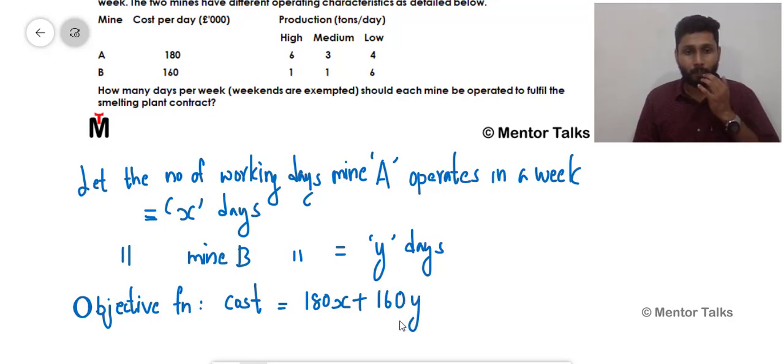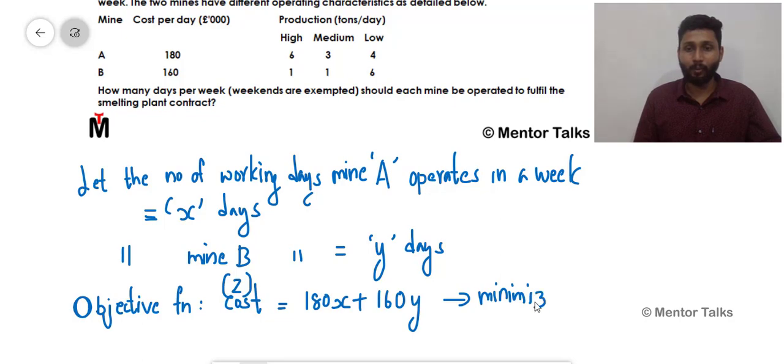So therefore you can see that our cost function, if you want you can represent it by any variable. Let's say we can use a variable Z. So Z is your cost function. So Z is represented by 180X plus 160Y, that is your cost function. And we know that when we try to optimize this, we are ultimately trying to minimize this function.